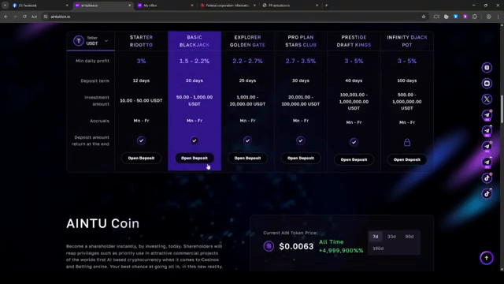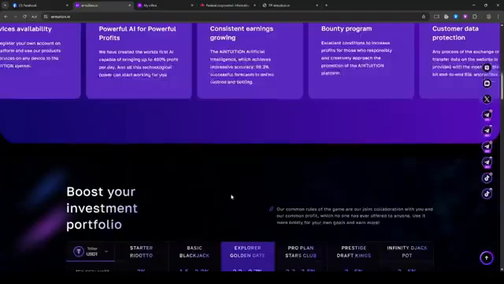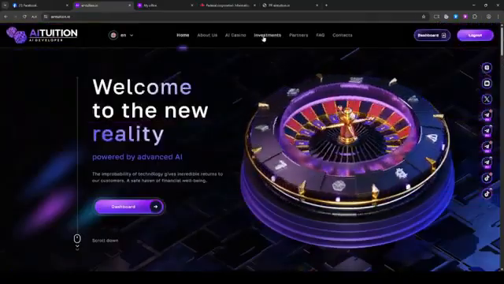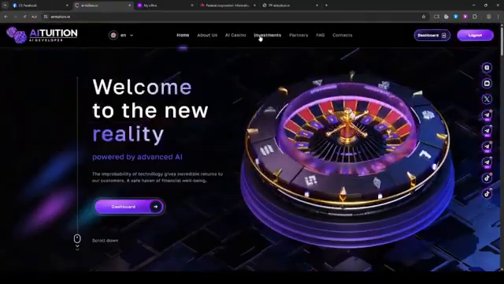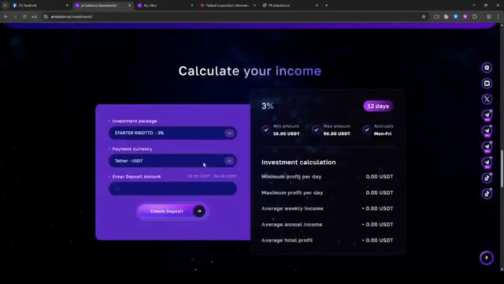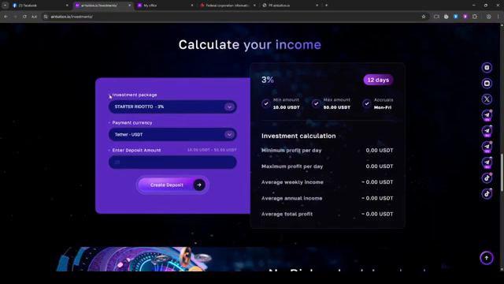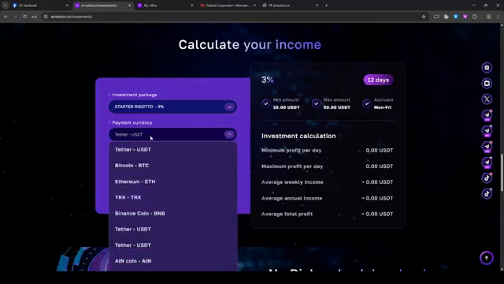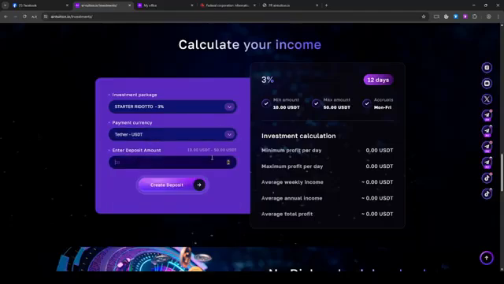Now, I'm going to use the calculator on the website, which is a very amazing thing that the company has created. It's here under investments. For users who just don't know what to expect, they click on the package they would like to potentially invest in, the currency they're going to be using, and the amount they wish to deposit. So say, for example, $50. Now the calculator calculates how much you'd be getting per day, how much weekly, and how much yearly in case you were to open it every time over and over again.